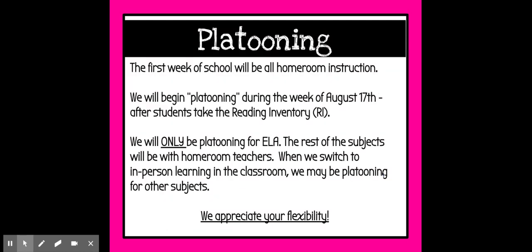We will start platooning or leveling the students for language arts after we're able to take the RI, the reading inventory, on the 17th. As of right now, we're only going to be platooning for language arts. The rest of the subjects, besides music and PE, will be with me, their homeroom teacher. If we need to be pulling some small groups to differentiate, we will do that as well, especially for math. But for right now, we will break up into language arts groups starting again later in the week of the 17th.